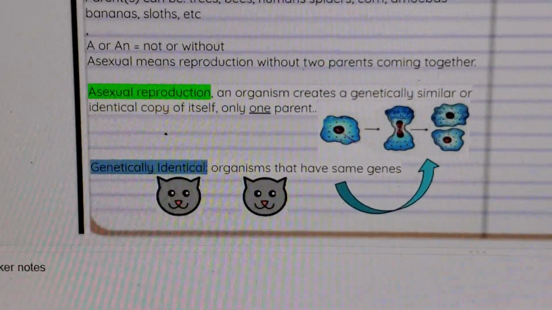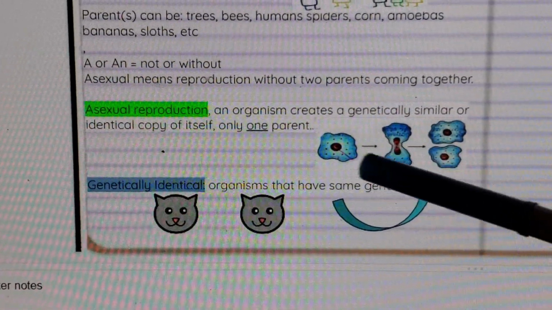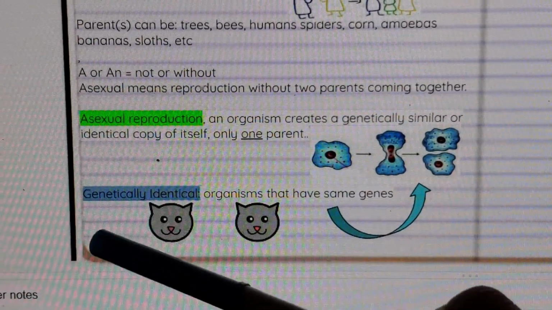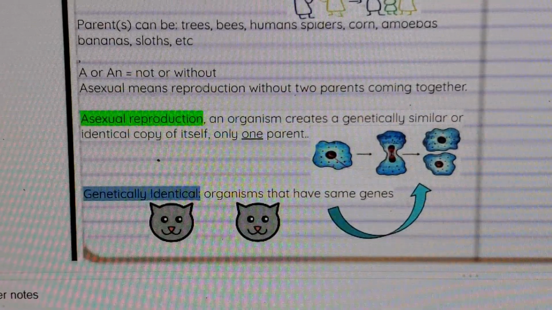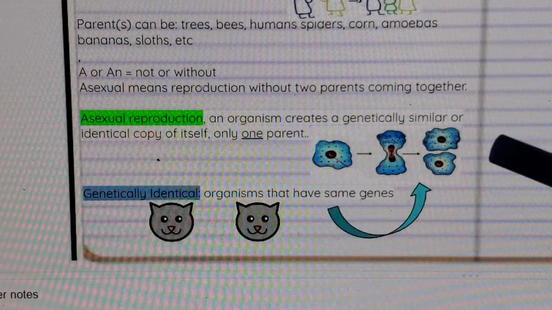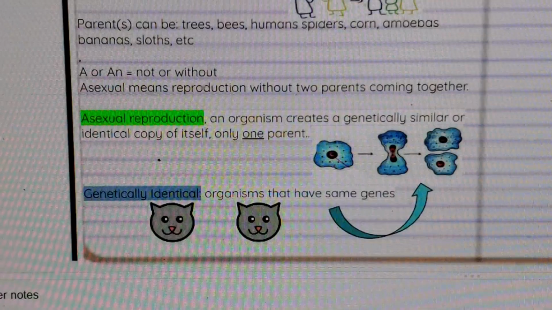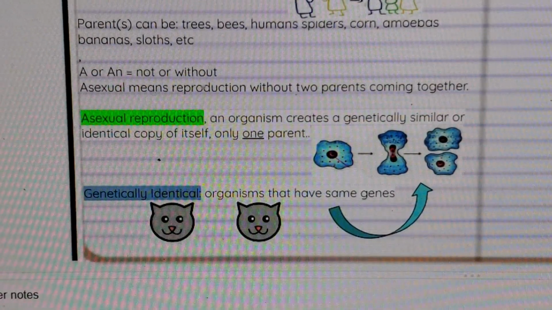And here's our example. So when something divides, the genes are going to be exactly the same. Okay, so the word genetically identical means organisms that have the same genes. You might know someone who's an identical twin. And I've had lots during the 15 years that I've taught.